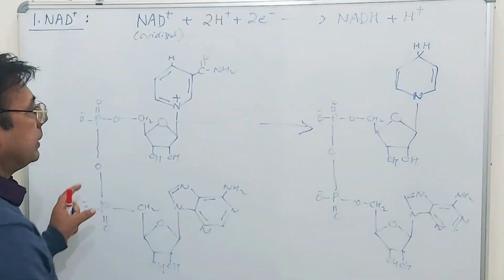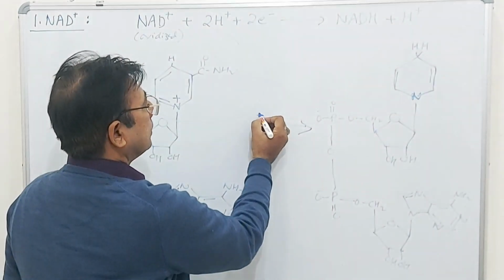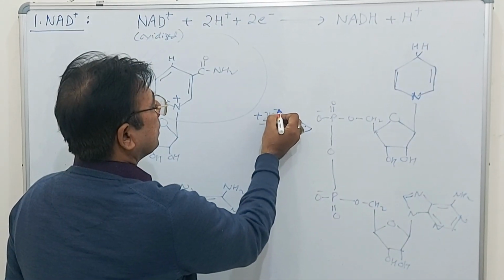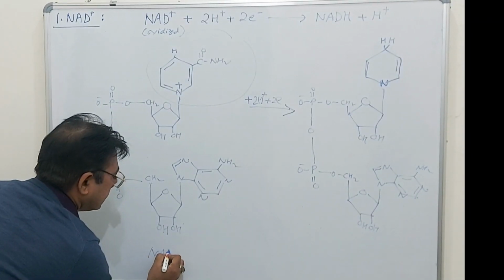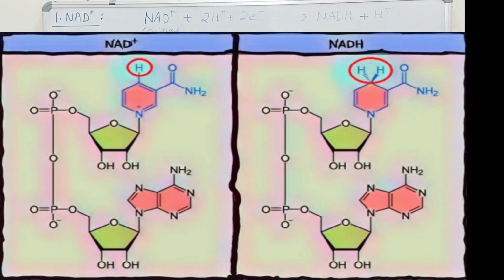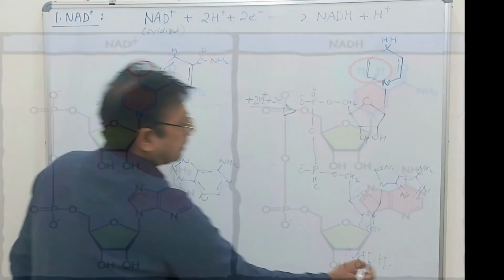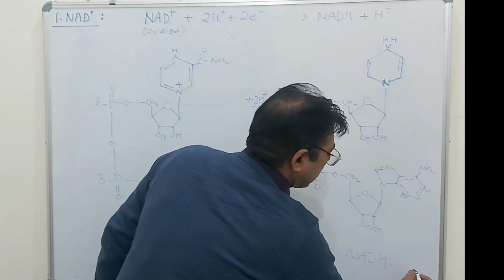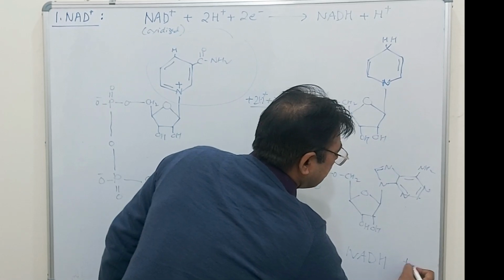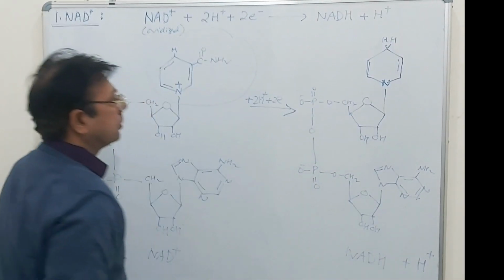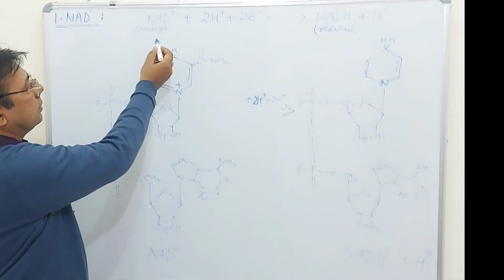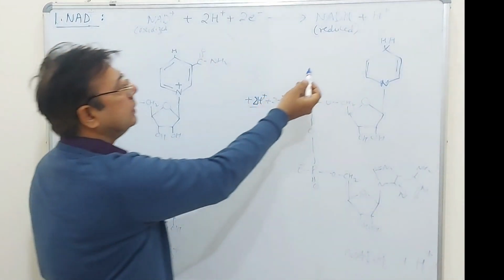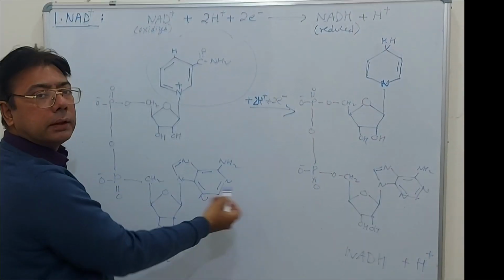So here you see that on accepting these protons, this NAD plus changes into NADH, and H plus is given out. So you can write NADH plus H plus, as the proton is given out. Here you see the complete reaction in which this is the oxidized form, NAD plus, and this is the reduced form, and this is the whole reaction.